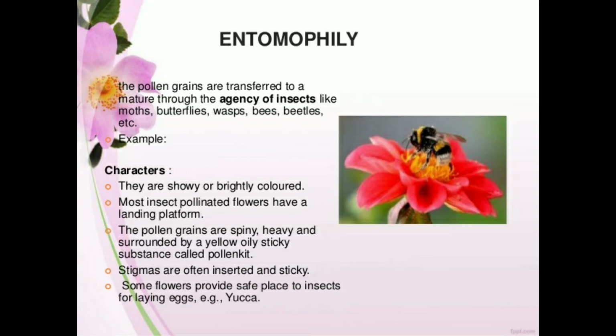So what happens when the insect goes to another flower? When they move their body or wings or legs, the attached pollen grains get detached and they may land on the surface of the stigma, so that they help in the pollination process. So stigmas are often inserted and sticky.